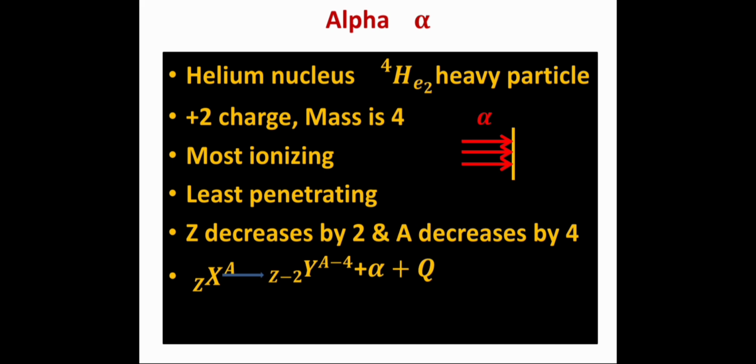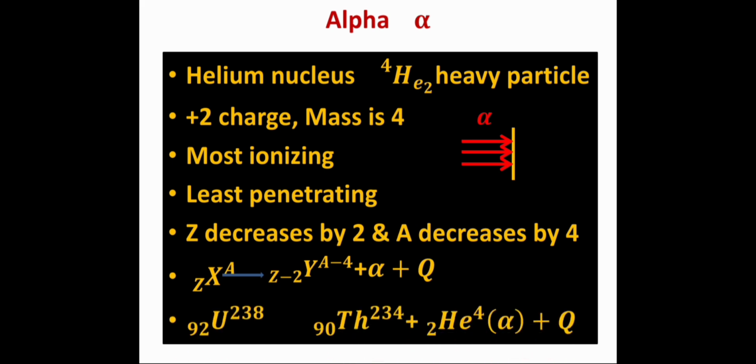As an example, let us consider when uranium 92-238 undergoes the process of alpha decay, it is converted into thorium with charge number 90 and mass number 234 with the release of helium nucleus, what we call alpha particle, plus some energy. So it is an example of alpha decay.